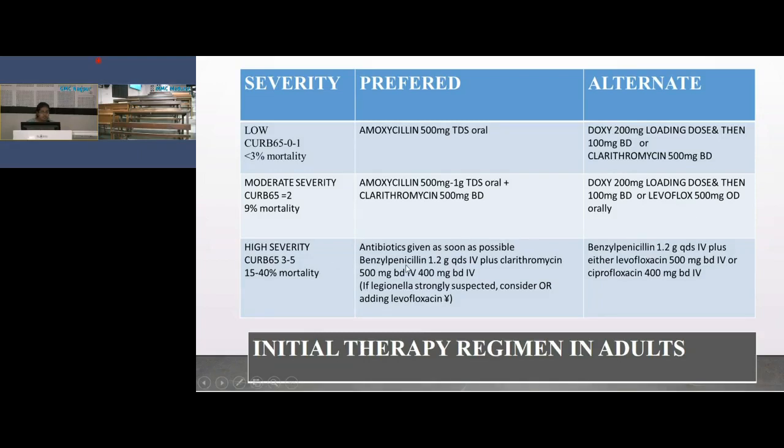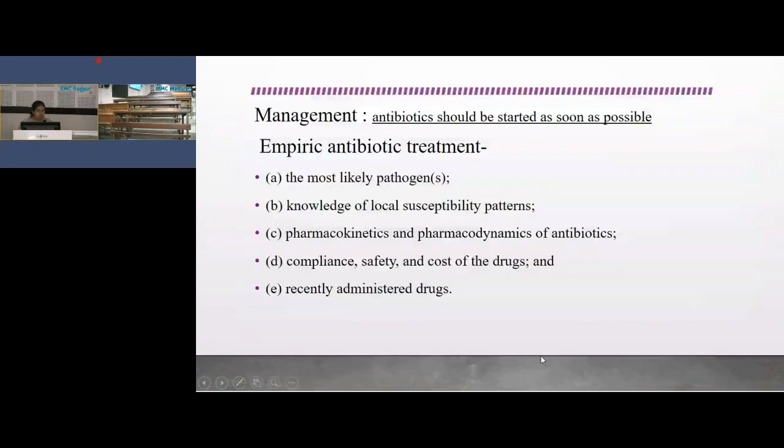Then in high severity cases, antibiotics are given as soon as possible. Benzylpenicillin plus clarithromycin is given. There is also combination therapy given in the high severity cases, and the alternative is benzylpenicillin. So in the management part, antibiotics should be started as soon as possible, within 1 hour in severe pneumonia cases and within 4 hours in mild to moderate cases of pneumonia. So empiric antibiotic treatment should be started.